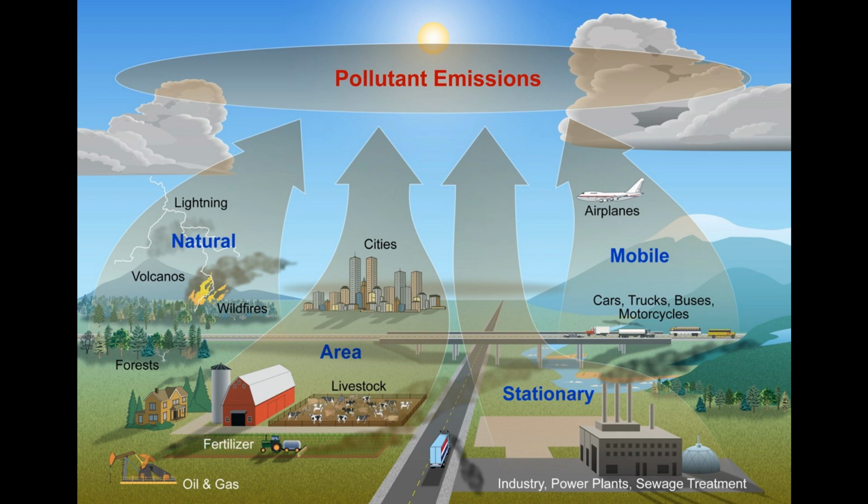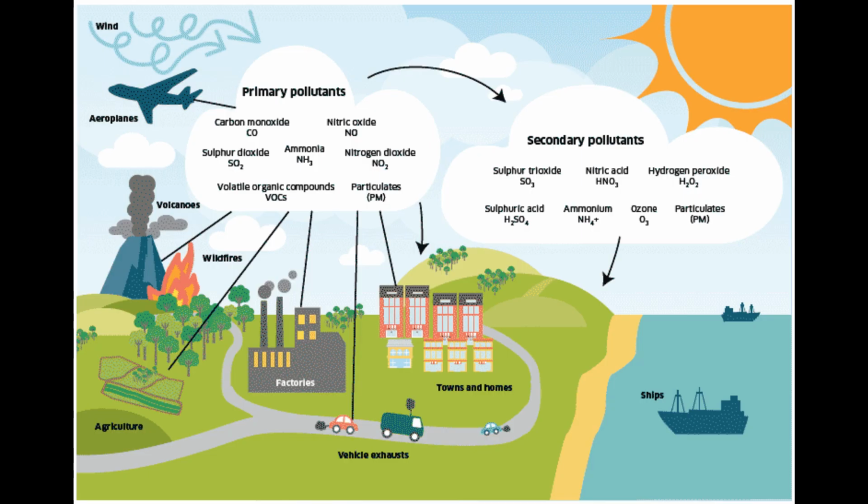This is a gas produced from the burning of fossil fuels, primarily in vehicles, power plants, and industrial processes. NO2 is a significant contributor to respiratory problems and can react with other pollutants to form harmful secondary pollutants such as ozone. Sulfur dioxide, SO2. This gas is mainly emitted from burning fossil fuels containing sulfur, such as coal and oil. It is a major cause of acid rain and can also contribute to respiratory and cardiovascular issues.